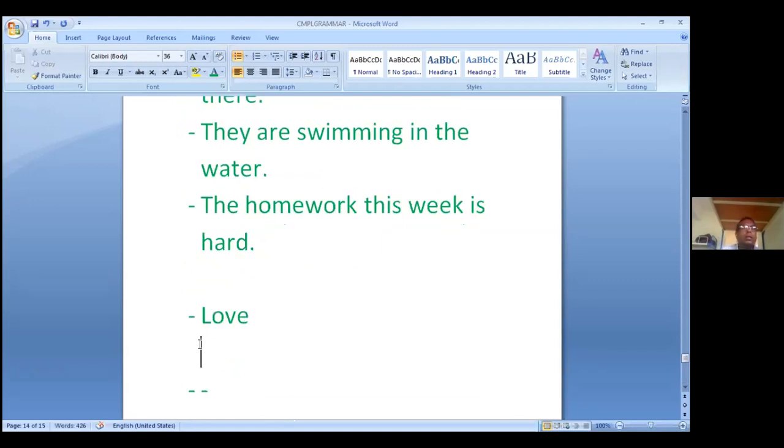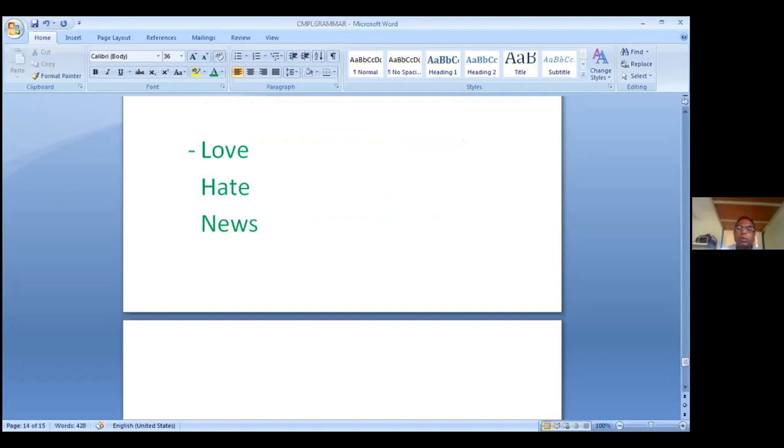Then hate. This is an abstract noun which is uncountable. Then news. We cannot say one news, two news, three news. No, news. Abstract noun is not countable. It's uncountable. Then knowledge.